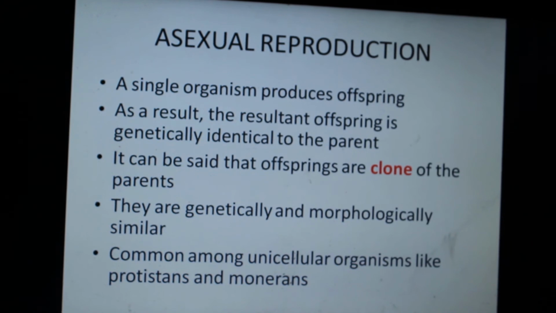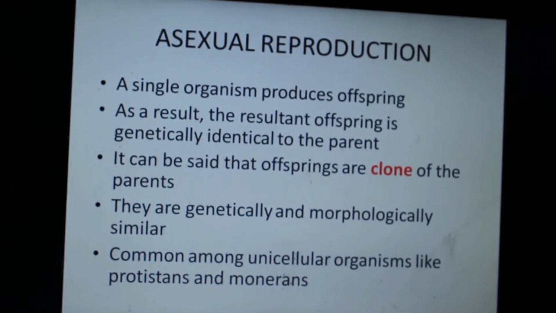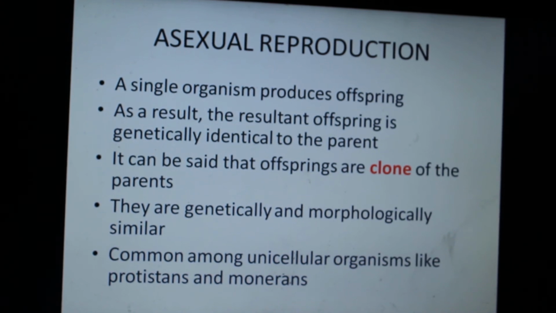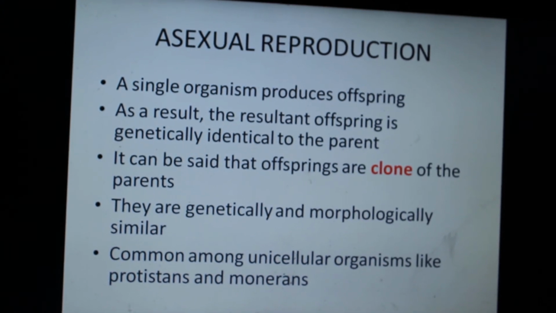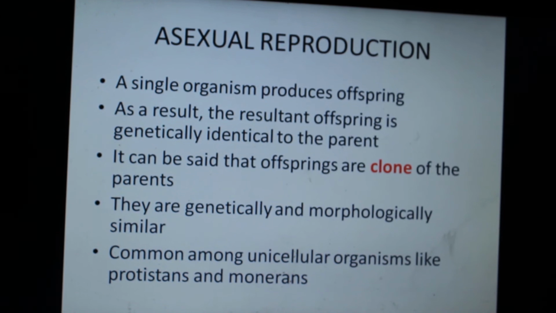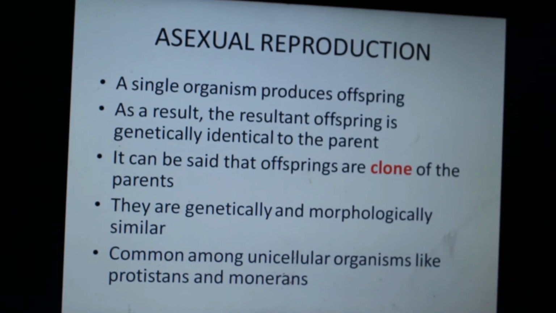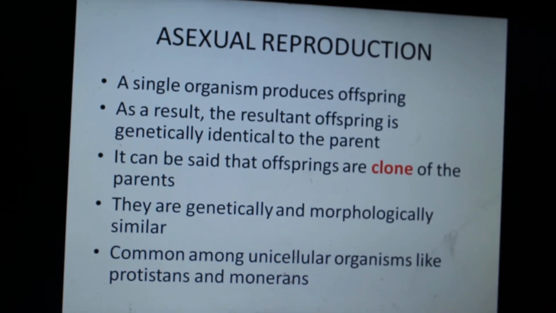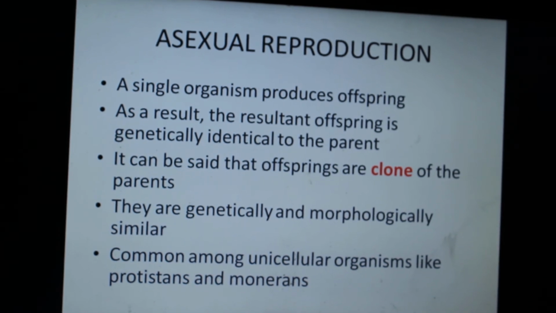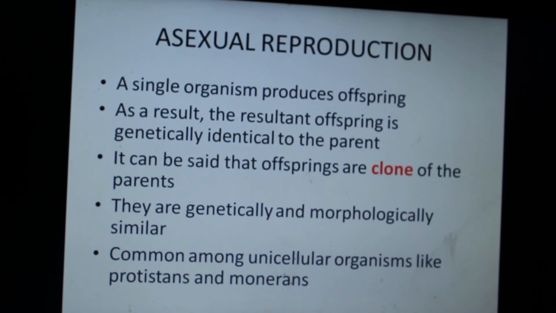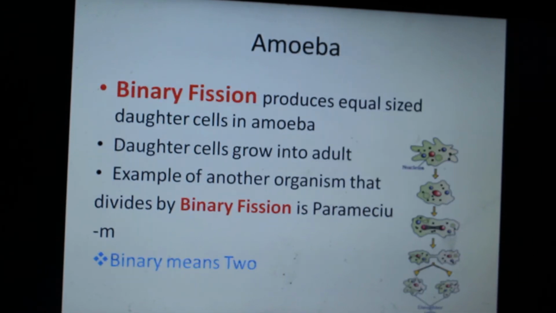If the genetic material of two individuals is exactly same, they are going to look same, which is they will be morphologically similar, and genetically similar, because there is no addition or deletion of genetic material, because there is only one parent involved. Examples are protistans and monerans, as we will see ahead.